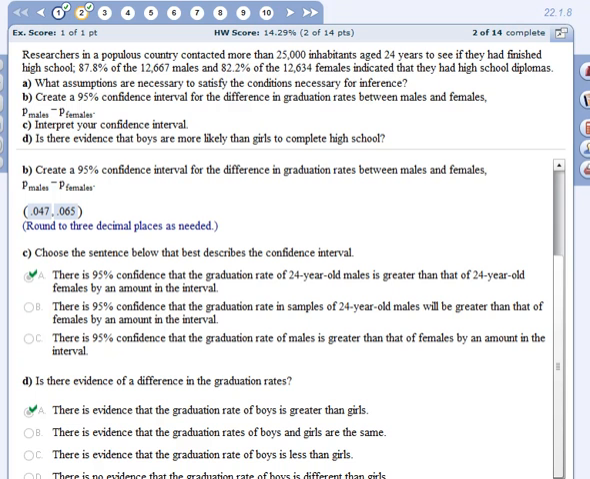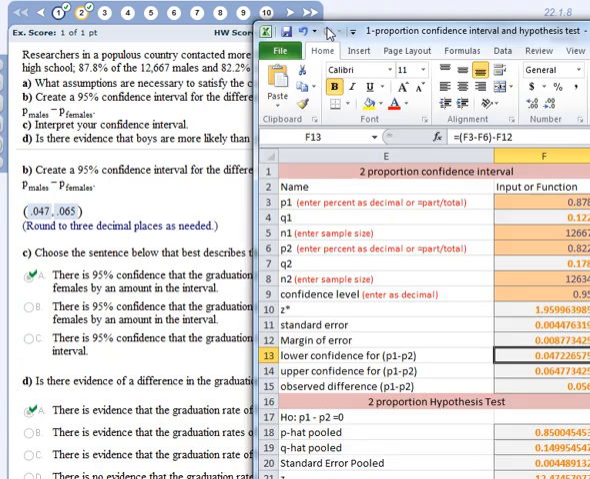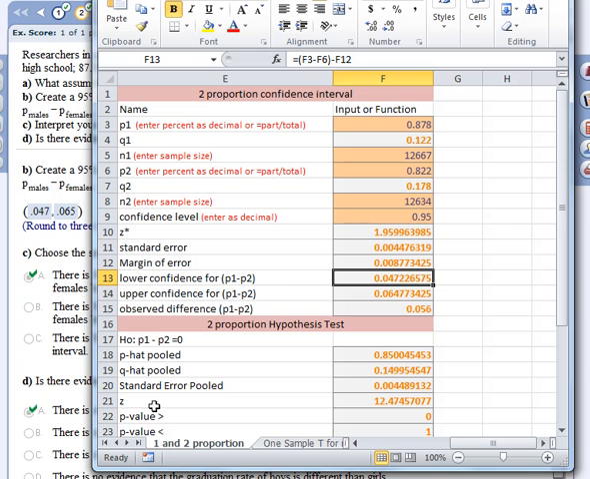We could say, the computer automatically does a hypothesis test for you, and notice that it's clear from the hypothesis test that you have a z value of 12.47, so definitely there is a difference.